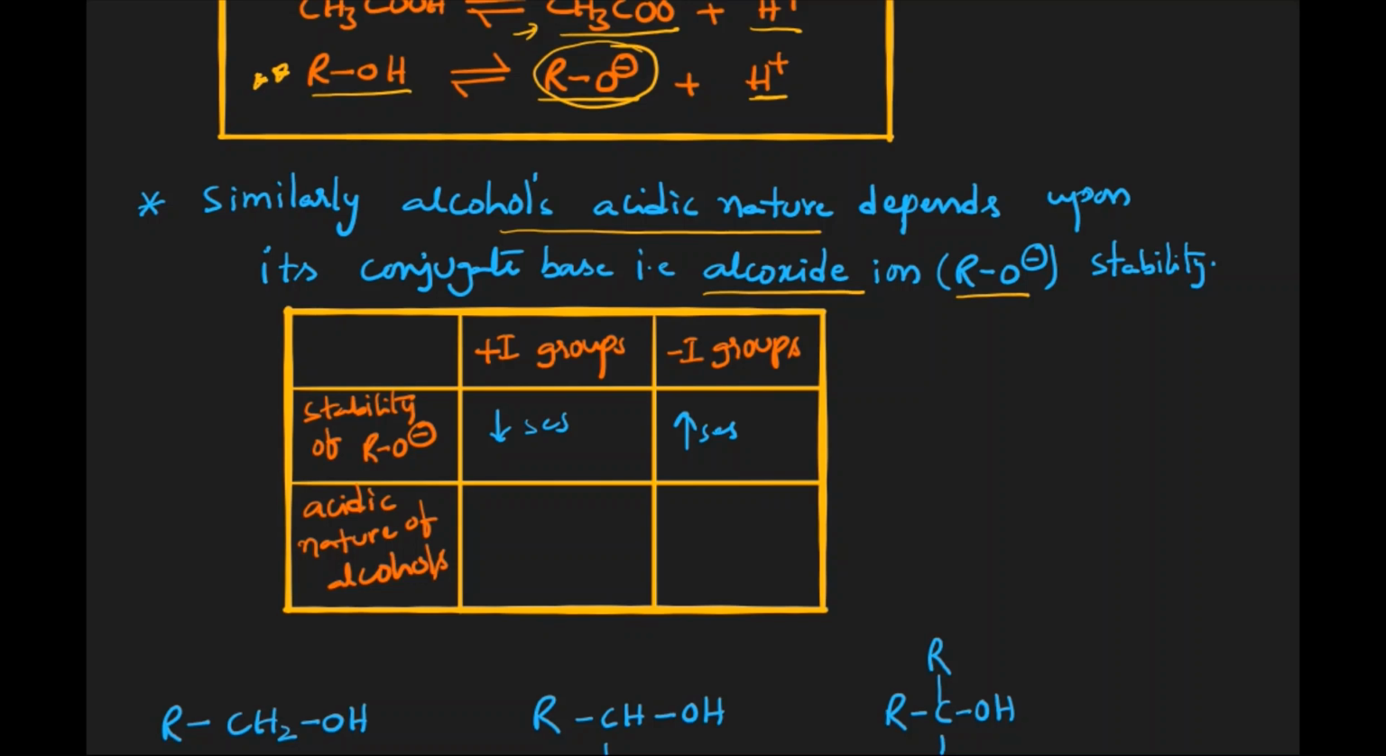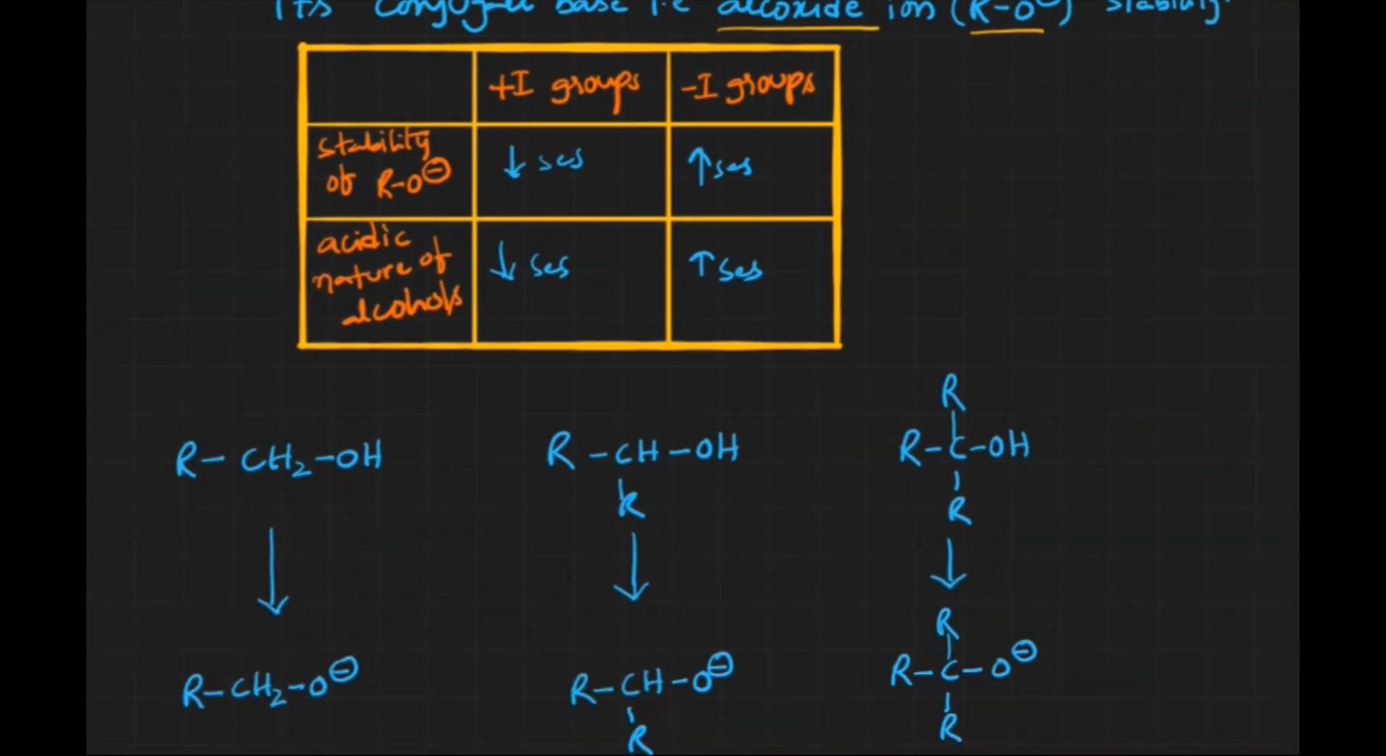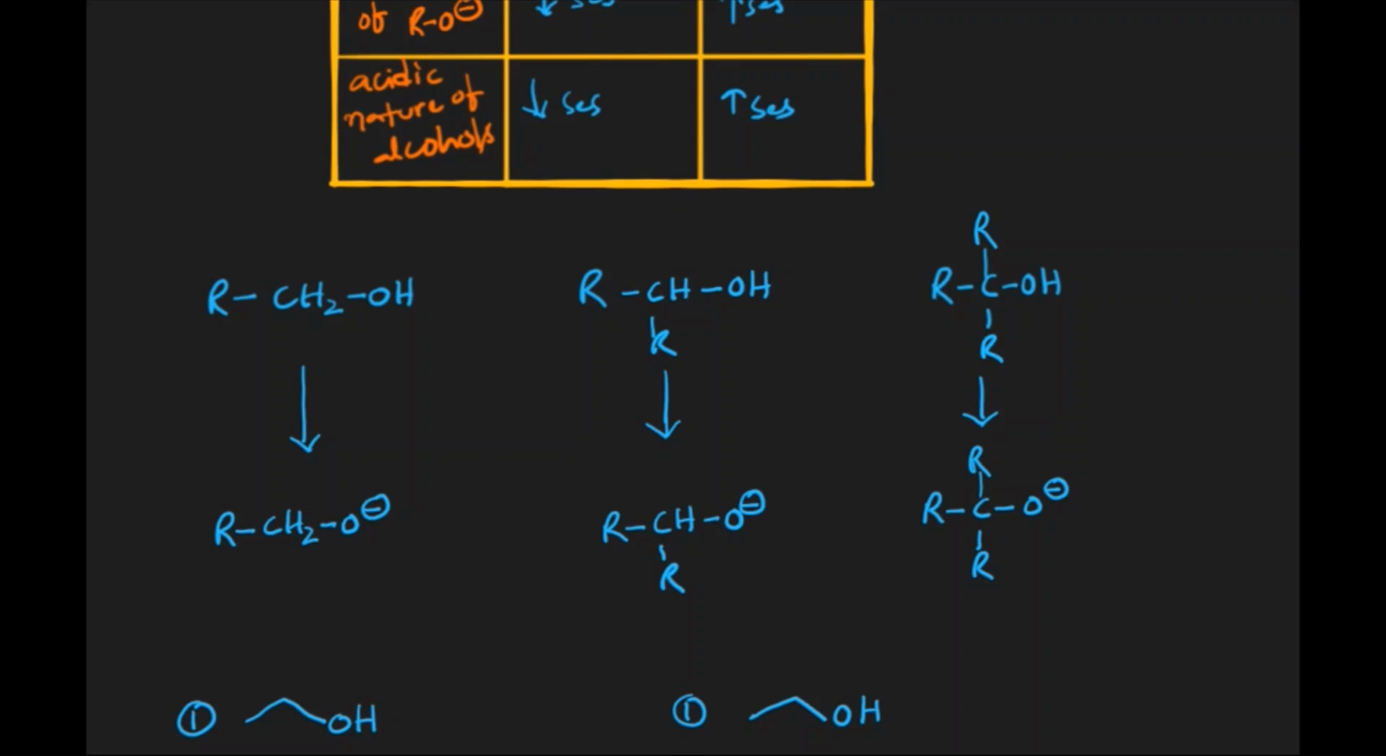Generally the acidic nature of any acid depends on its conjugate base stability. If the stability of the conjugate base increases, the acidic nature of the respective acid increases. Similarly, plus I groups decrease the stability of the alkoxide ion, the conjugate base of alcohol, so they decrease the acidic nature of alcohols. Minus I groups increase the acidic nature of alcohols. Now let us see how we can apply this to examples.